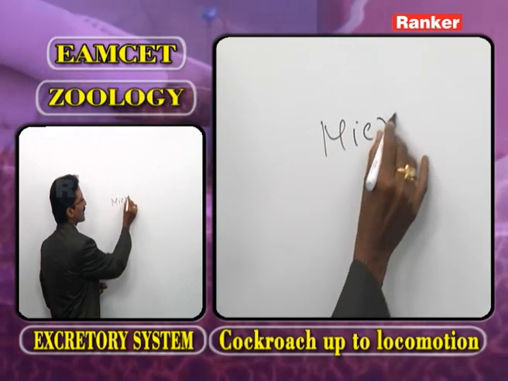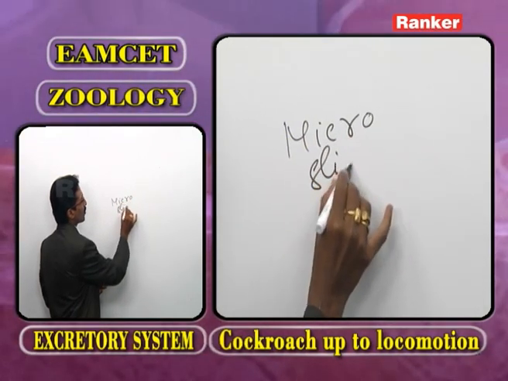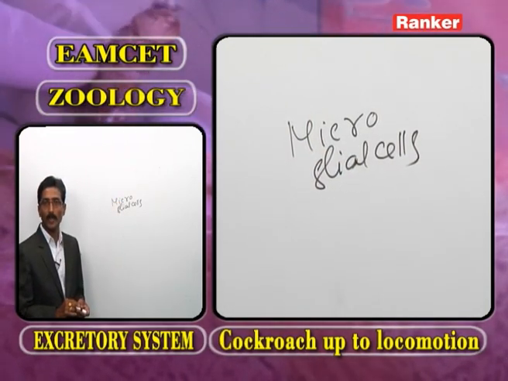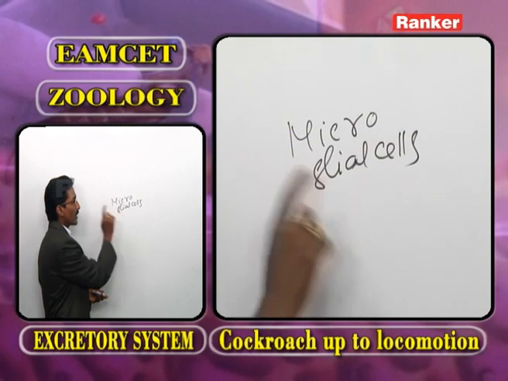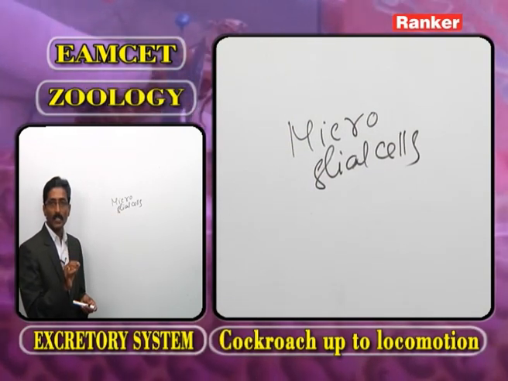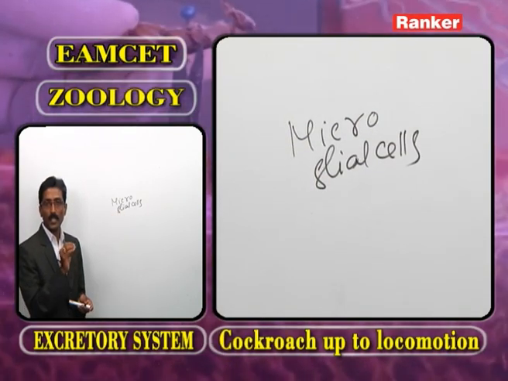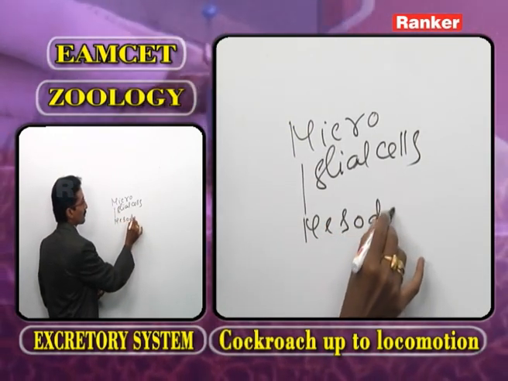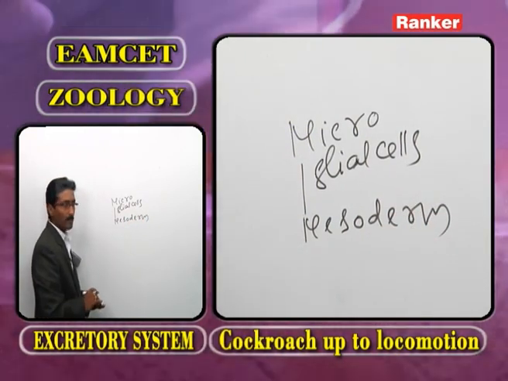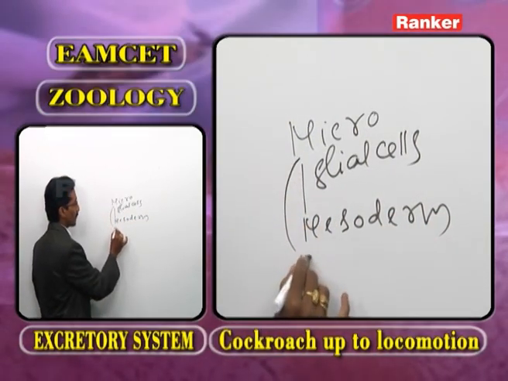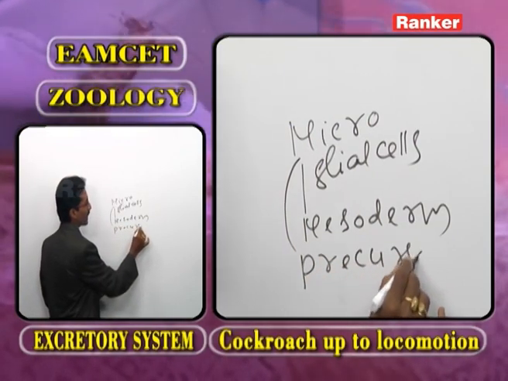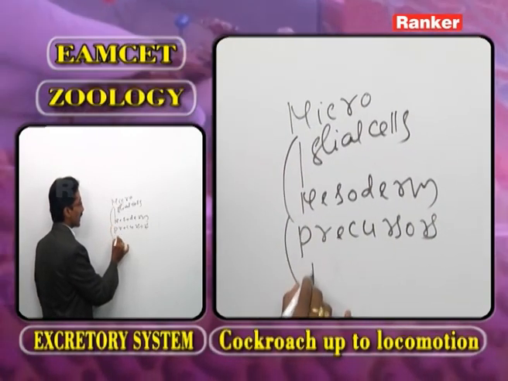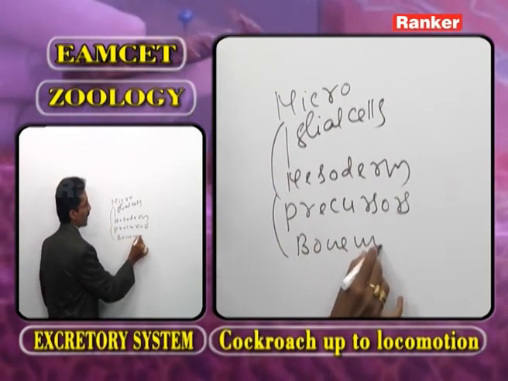The microglial cells are the only cells of nervous tissue derived from the mesoderm, because the precursors of microglial cells originate from the bone marrow.